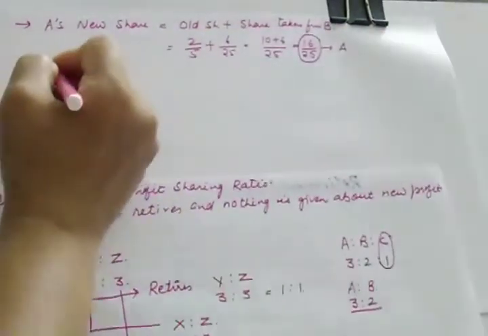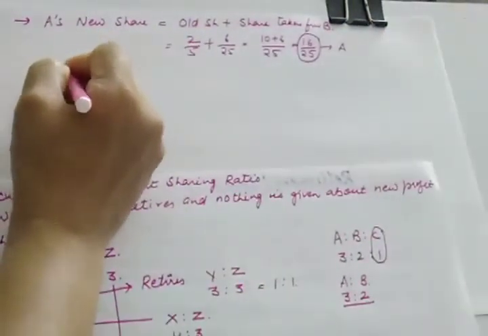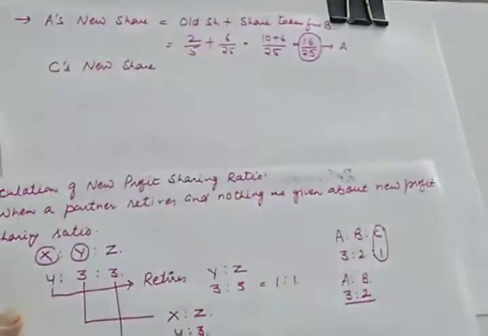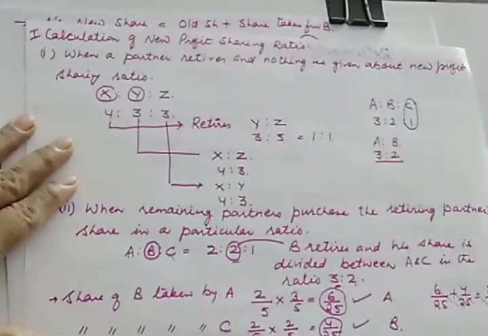Similarly, you can calculate for C also. C's new share, because B is a retiring partner and we are dividing B's share here.